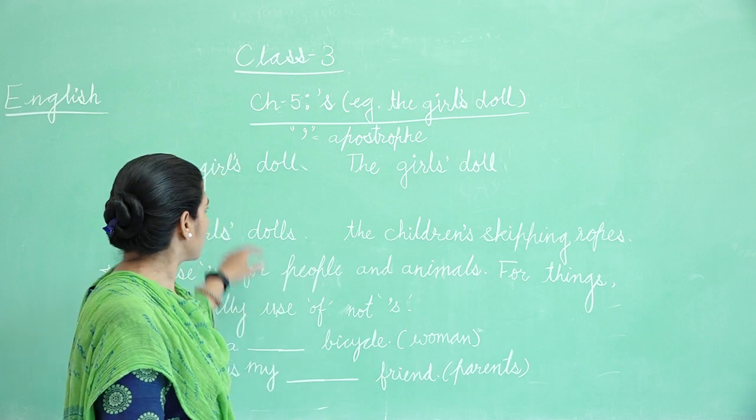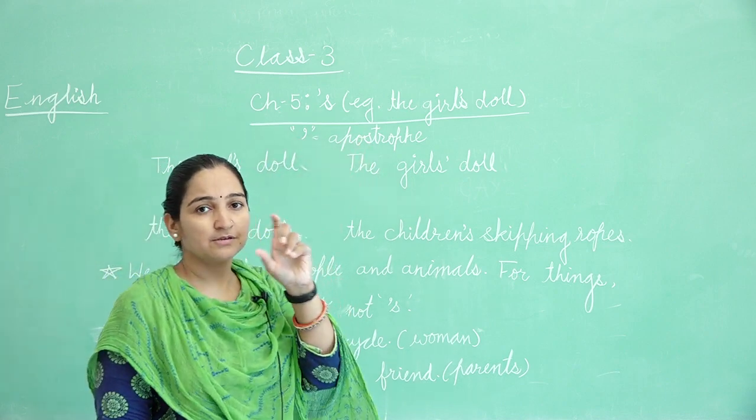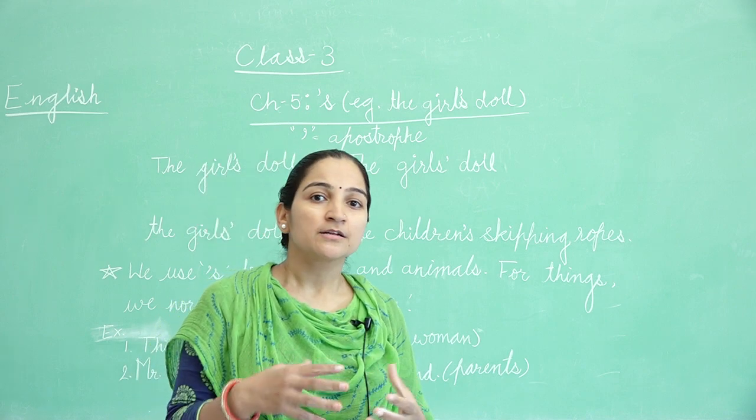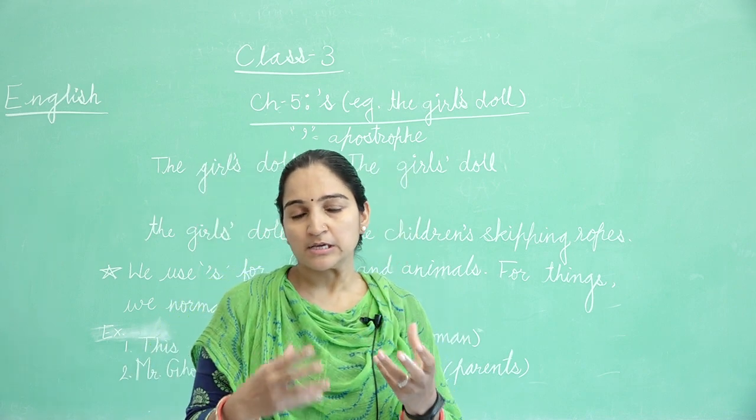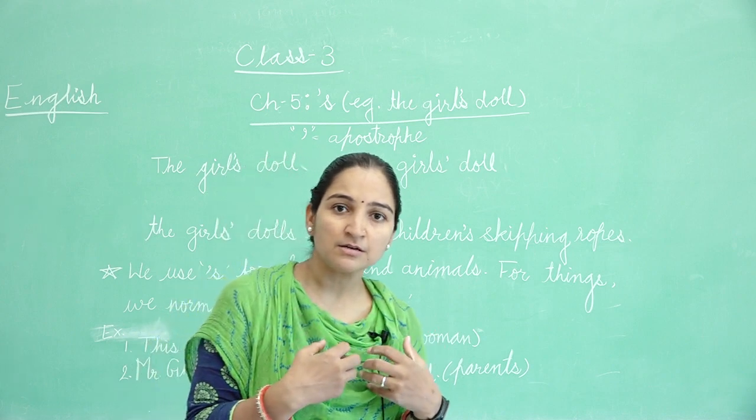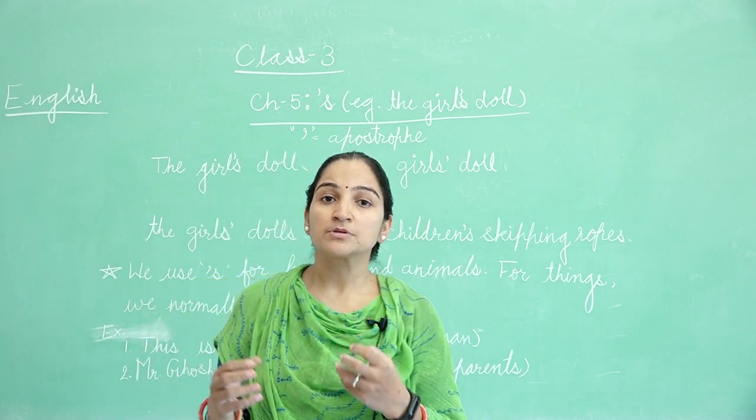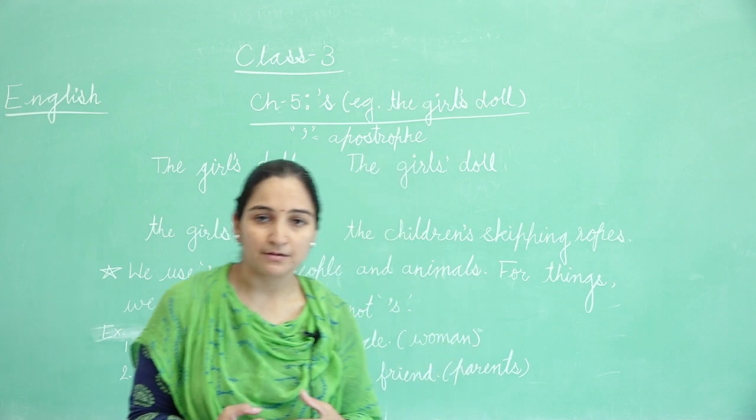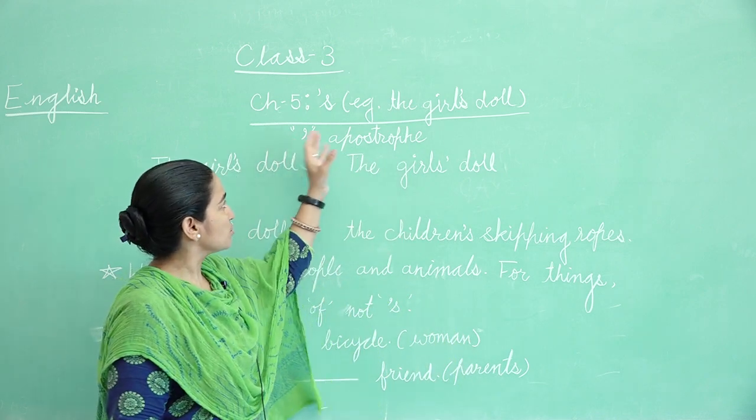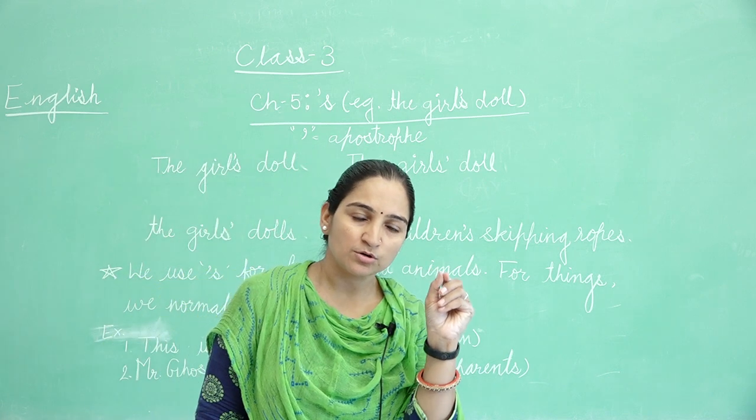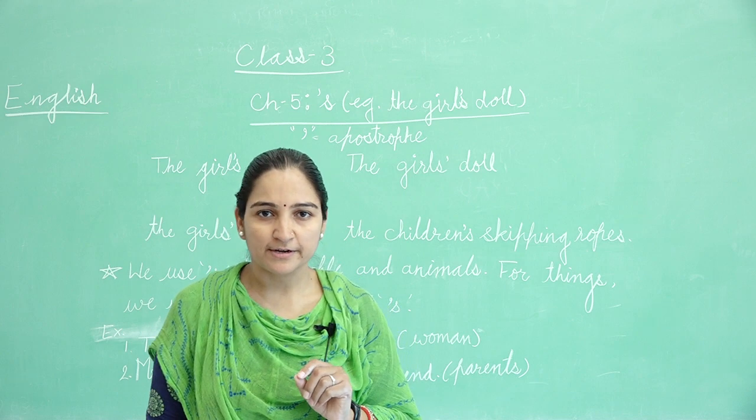Now what is apostrophe? Apostrophe S shows belongingness, that the thing is owned, that this thing is mine, like that book is mine. That book belongs to me. So apostrophe S shows belongingness or ownership.